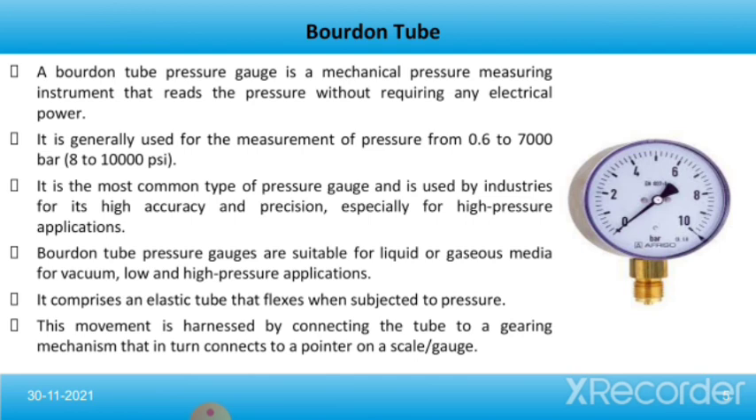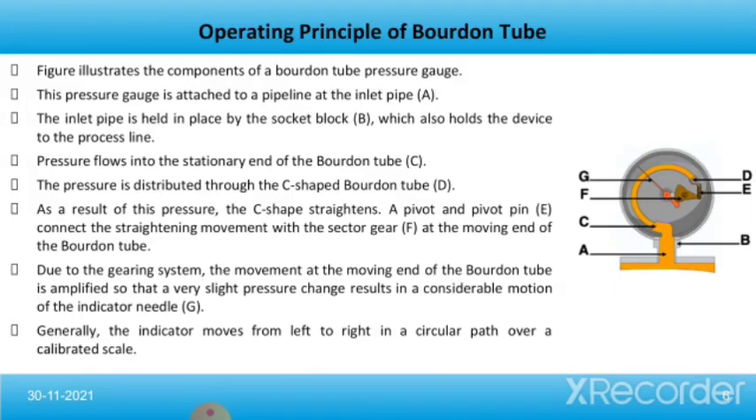Bourdon tube pressure gauges are suitable for liquid or gaseous media, for vacuum, low and high pressure applications. It comprises an elastic tube that flexes when subjected to pressure. This movement is harnessed by connecting the tube to a gearing mechanism that in turn connects to a pointer on a scale or gauge. Next we'll talk about the operating principle of the Bourdon tube.